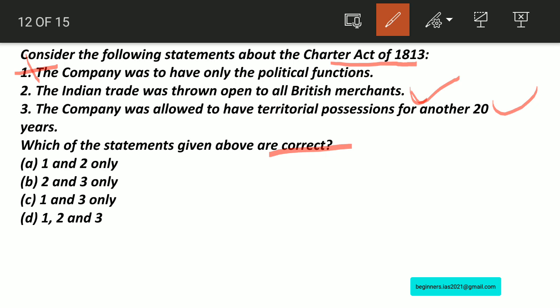If you take statement number 1, under the Charter Act of 1833, the company was to have only the political functions. The Indian possessions of the company were to be held in trust for the British Crown. Statement number 1 is presented in the Charter Act of 1813.